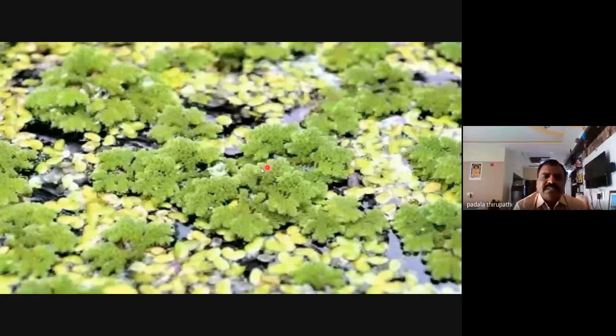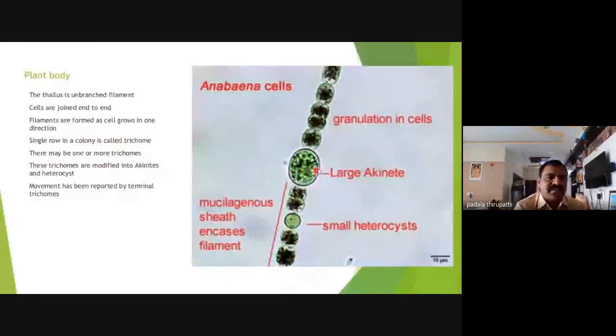Whenever we are using this Azolla culture in our paddy field, our paddy field need not use any other inorganic manures or fertilizers, not urea or super phosphates, not given externally. Why? Because this Azolla is able to fix atmospheric nitrogen by the presence of Anabaena in the internal cavity of the leaves. So Anabaena consists of heterocysts, and I will show the heterocyst. This is about the Anabaena.